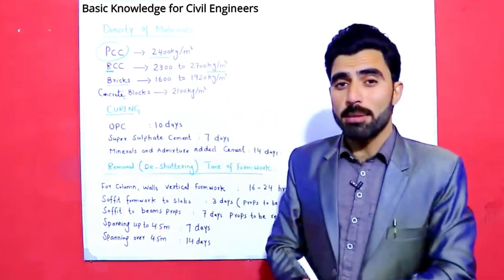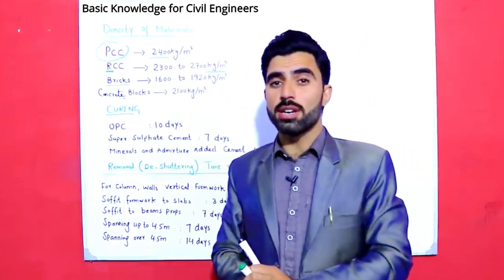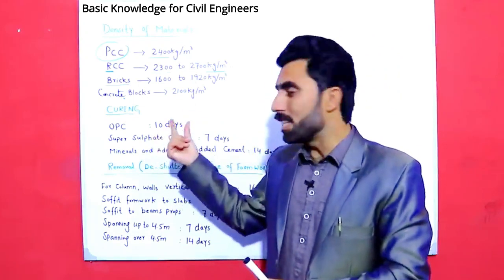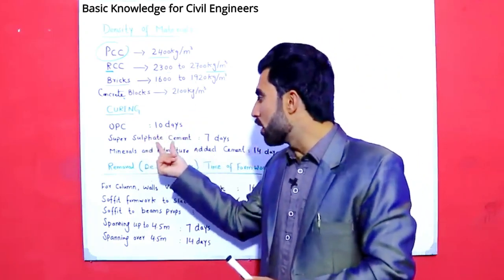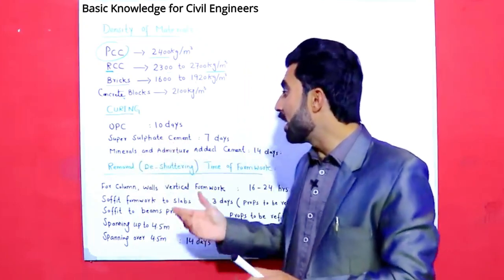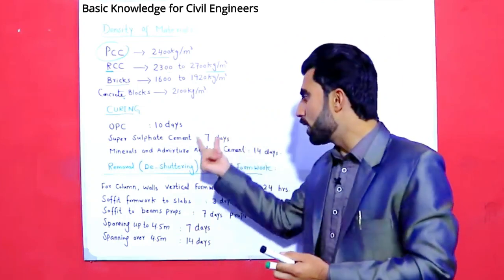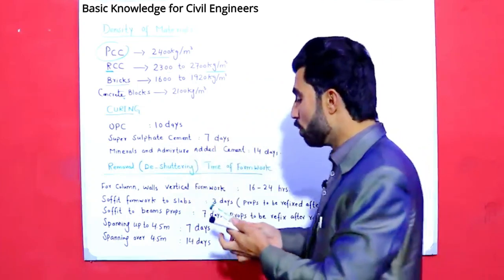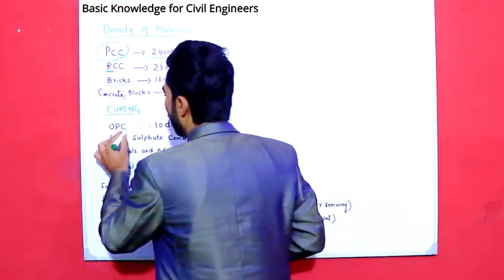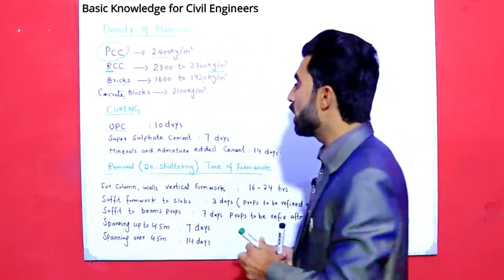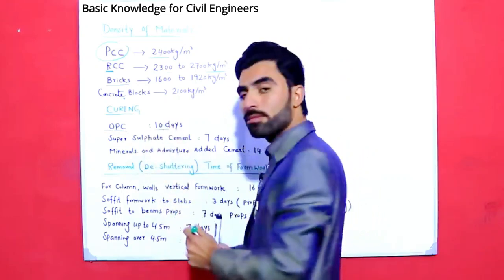Many students ask me, sir, what is the curing time for OPC cement, ordinary Portland cement, for super sulphate cement, and for mineral and admixture added cement? We have different days. So for OPC, ordinary Portland cement, the curing time is 10 days.